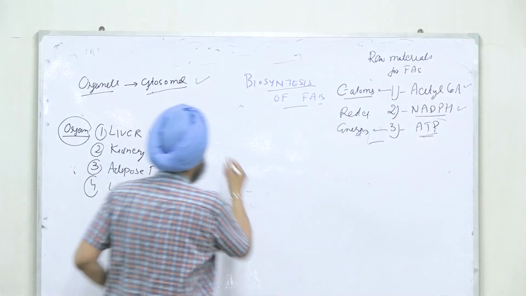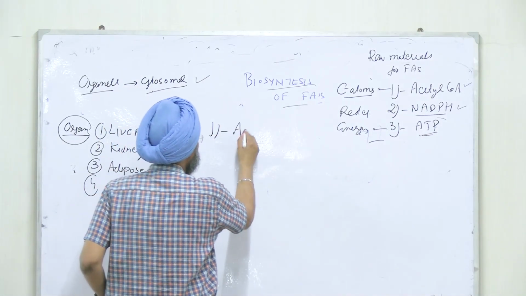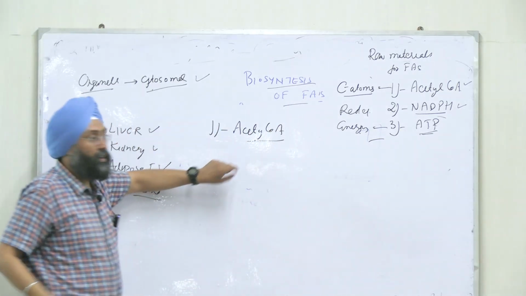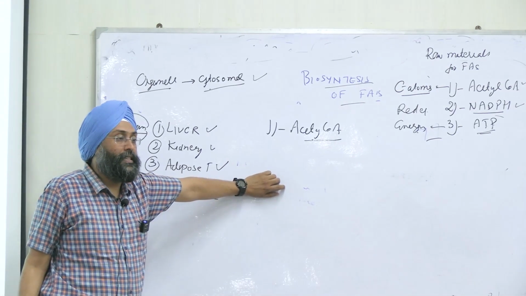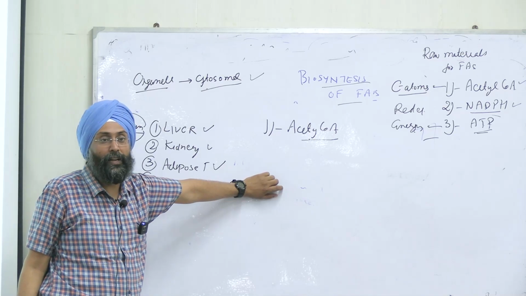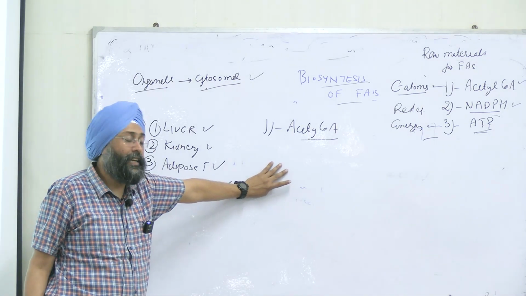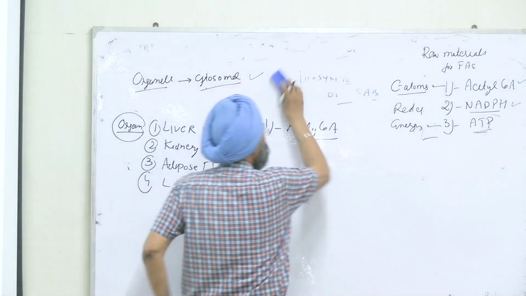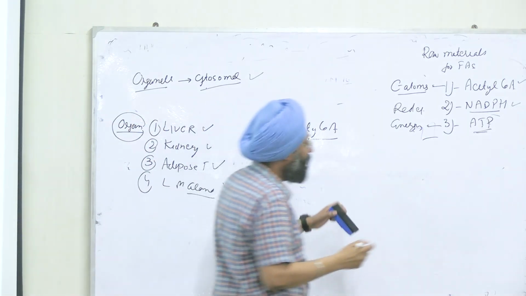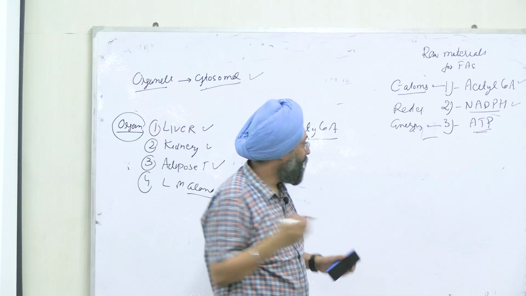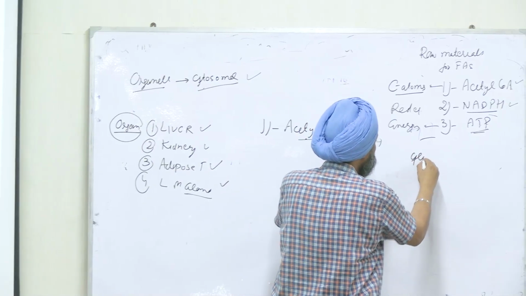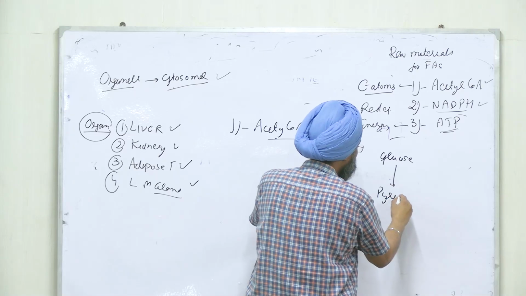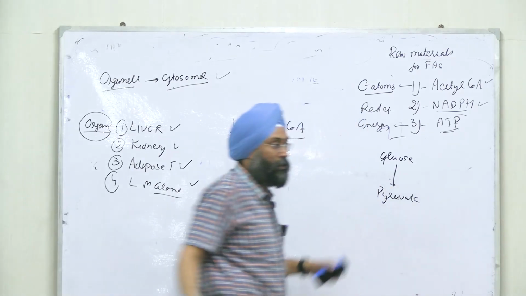Now the first source is acetyl CoA. Now it will come from which part? Anybody who wants to add the sources of acetyl CoA? Hope you remember we did glycolysis in the first classes, right? We started from glucose. What will form? Pyruvate, right?